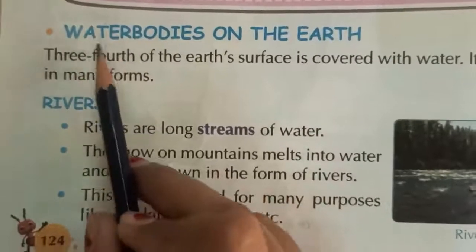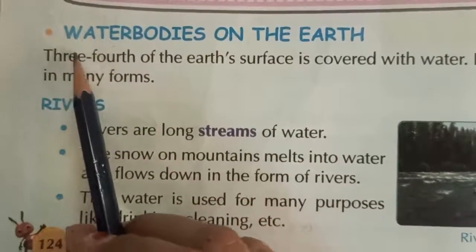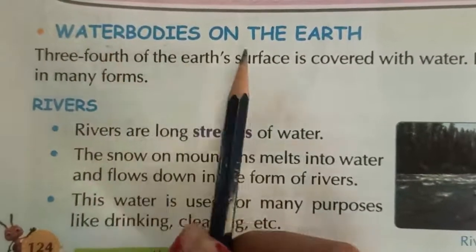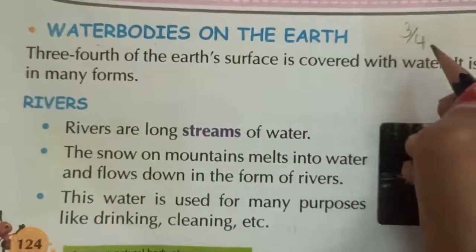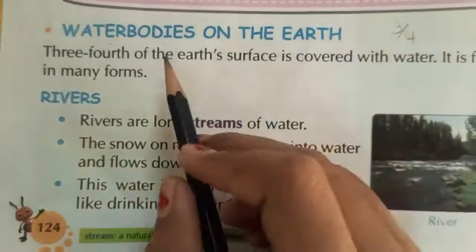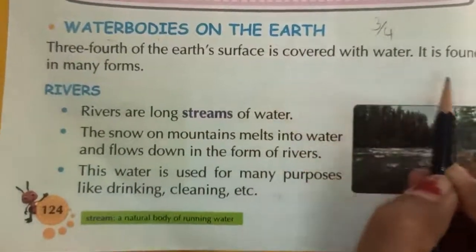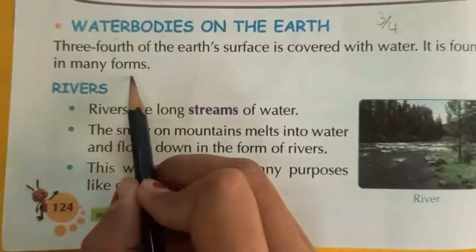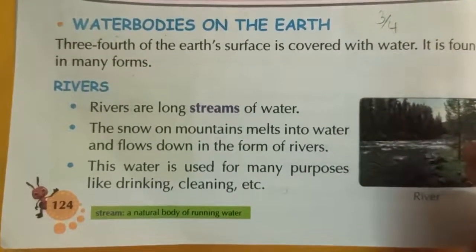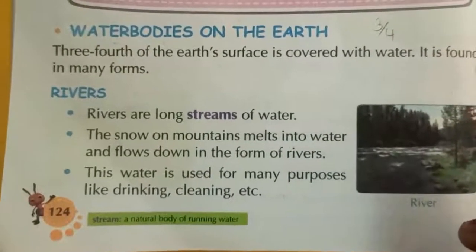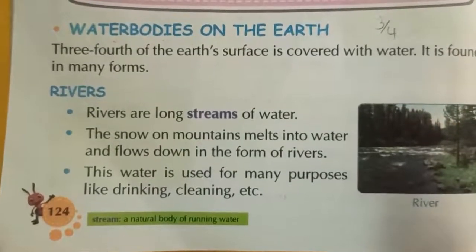After learning the landforms of the earth, now we are going to learn our new topic: water bodies on the earth. We know that three-fourths of the earth's surface is covered with water. It is found in many forms. So, this water is found in many different forms.